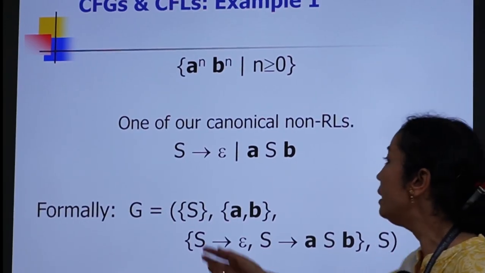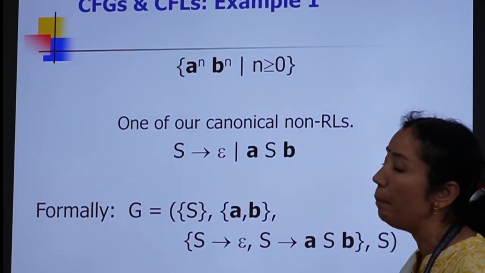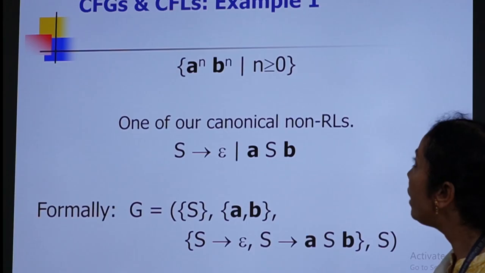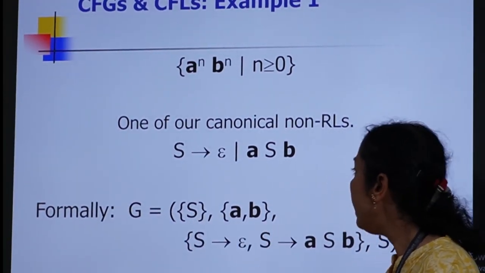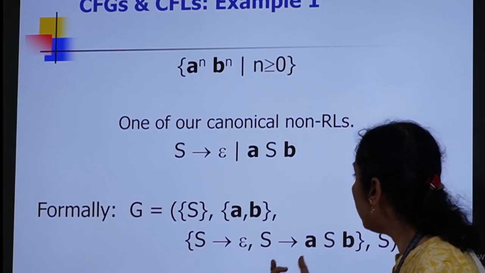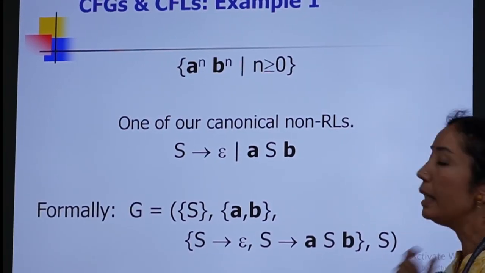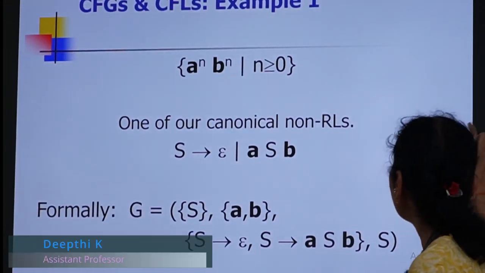So the final grammar for the language a^n b^n such that n is greater than or equal to 1 will be G equal to ({S}, {a, b}, {S giving ab, S giving aSb}, S), and S is the start variable or start symbol.